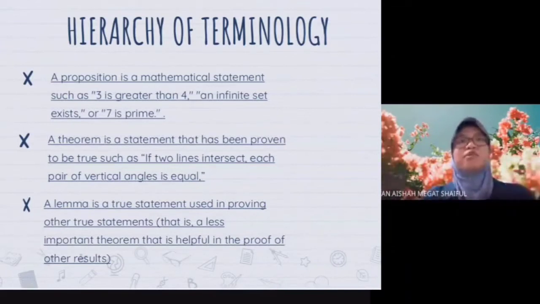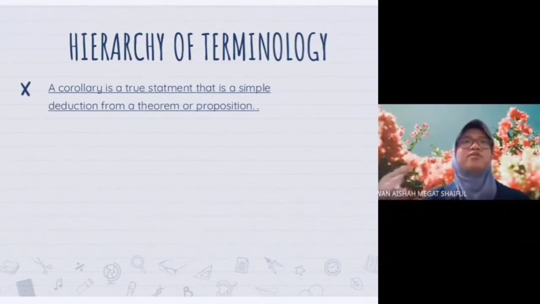So there are 4 levels of hierarchy of terminology. Firstly, a proposition is a mathematical statement such as 3 is greater than 4, an infinite set exists, or 7 is a prime. Secondly, a theorem, which is a statement that has been proven to be true, such as if 2 lines intersect, each pair of vertical angles are equal. Thirdly, a lemma is a true statement used in proving other true statements. That is a less important theorem that is helpful in the proof of other results. Fourth is a corollary, which is a true statement that is a simple deduction from a theorem or proposition.